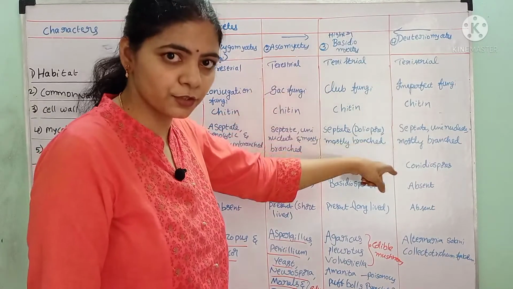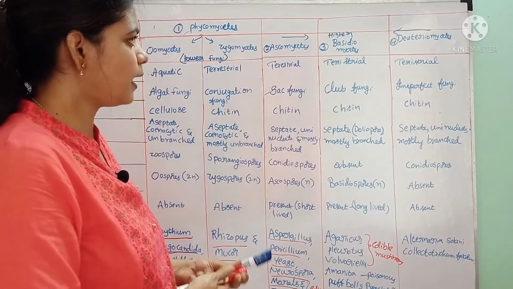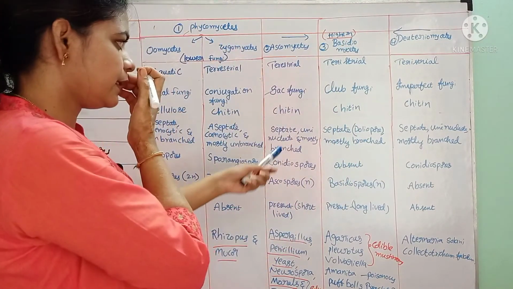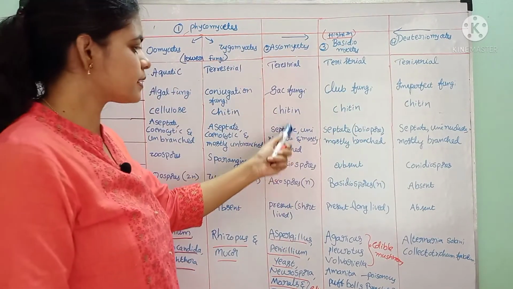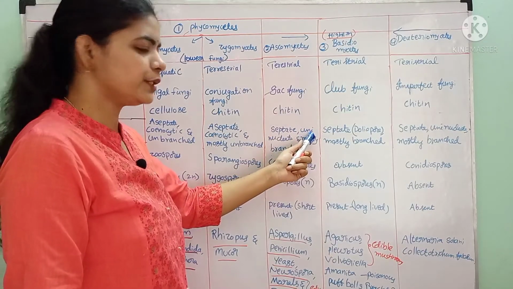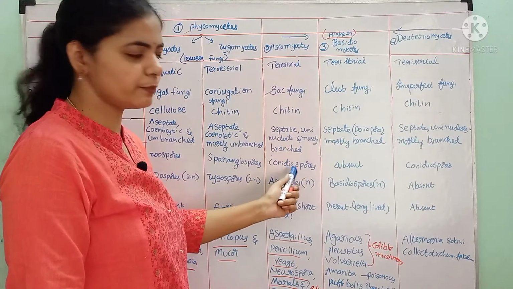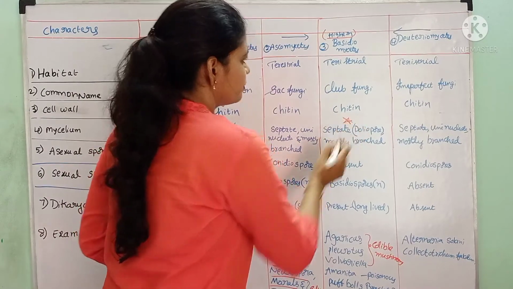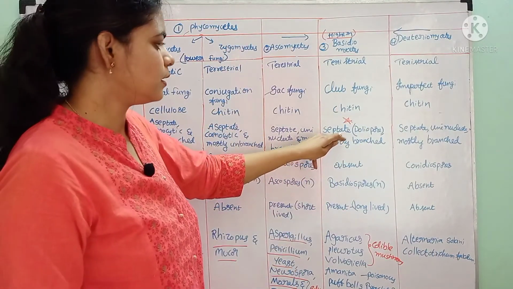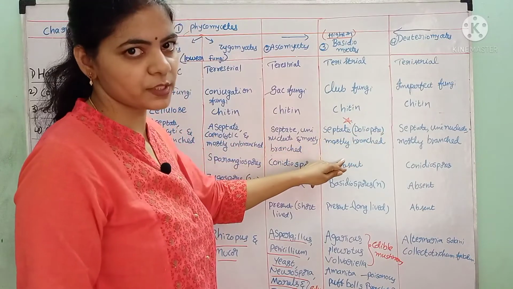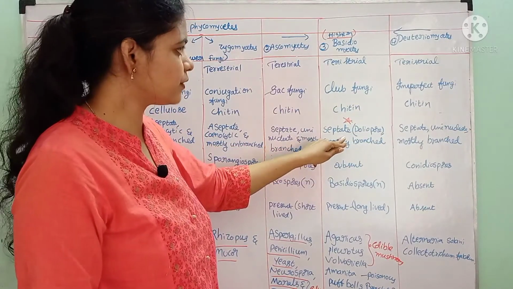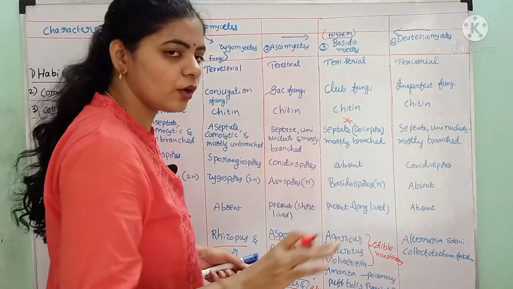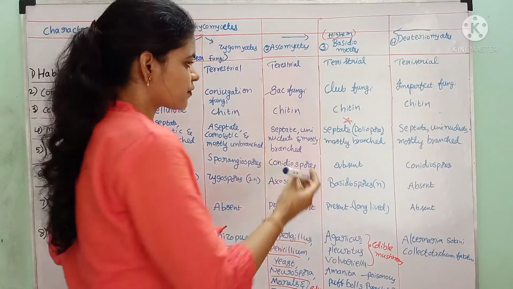Ascomycetes, Basidiomycetes and Deuteromycetes, these three are called higher fungi, right? These three are called higher fungi, hence they are septate. The hyphae are separated by cross walls, and they are uninucleated, mostly branched. One of the important characteristics in Basidiomycetes is the septum. There is a dolipore septum present. What is the characteristic feature of Basidiomycetes? The dolipore septum is present. This is present in almost all fungi except in some rusts and smuts.